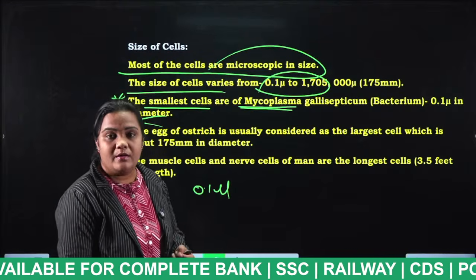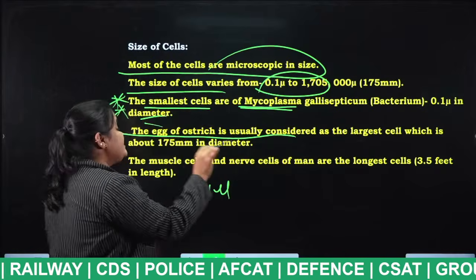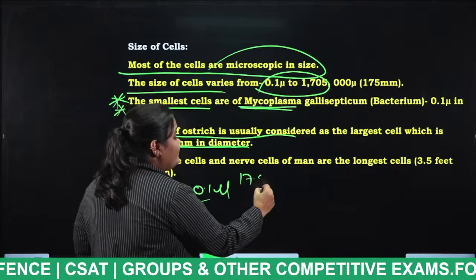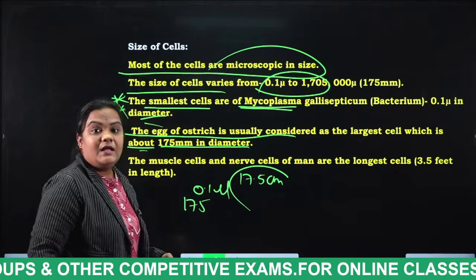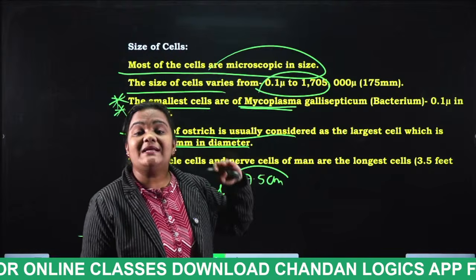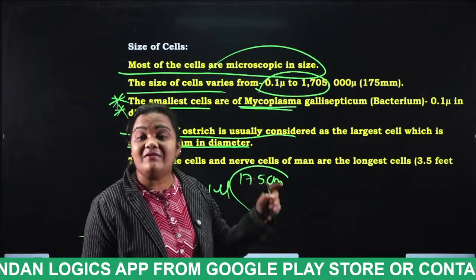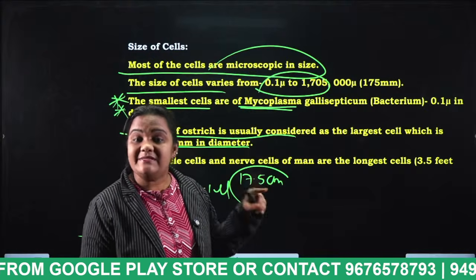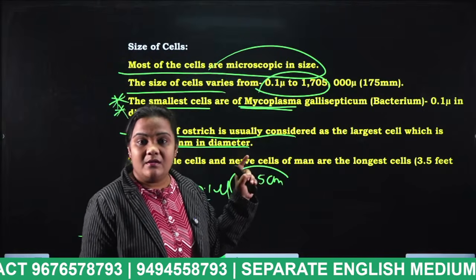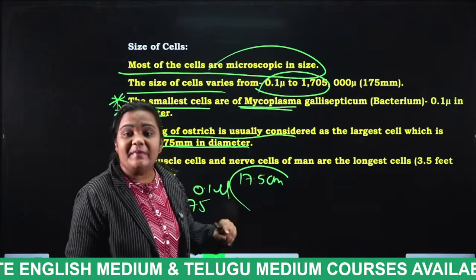And what is the size of that cell? 0.1 micron. Okay? And the next thing is the egg of the ostrich, which is usually considered as the largest cell, about 175 mm in diameter. That means 17.5 centimeters in diameter. The ostrich egg is nothing but a single cell. It is the largest cell. The largest cell is what, students? Ostrich egg. And the smallest one is what? Mycoplasma gallisepticum, a type of bacteria.